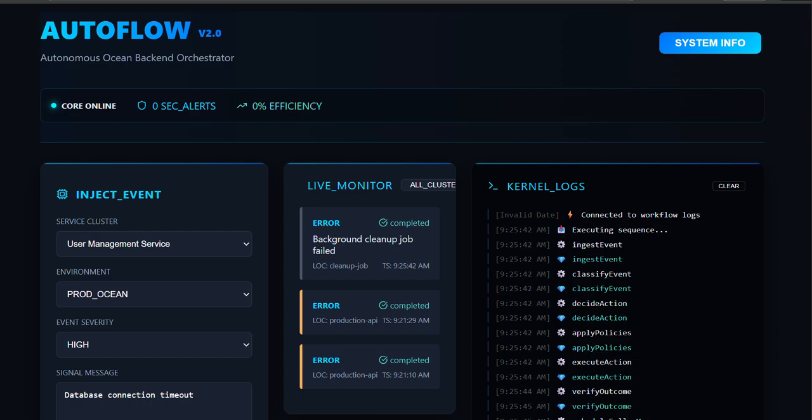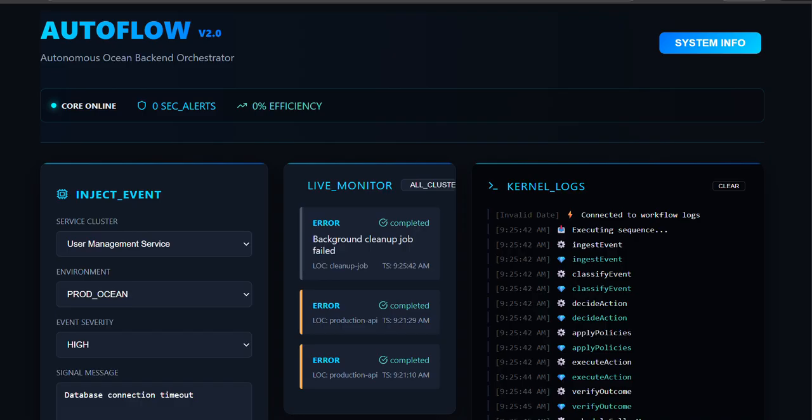Alert storms, manual triggers, and scattered tools. Every error treated the same, no intelligence, just noise. What if your backend could think for itself? I am Atharva and I have built AutoFlow, an autonomous event driven orchestrator powered entirely by Moshia.